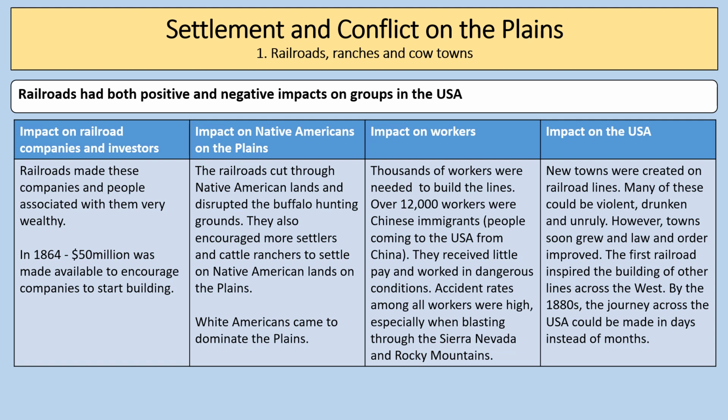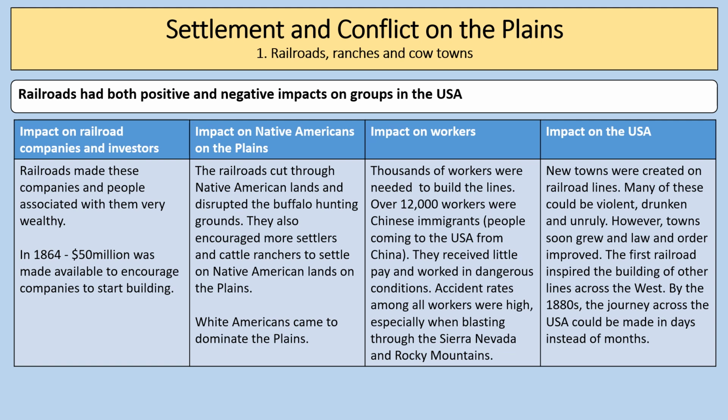In terms of impact on workers, thousands of workers were needed to build the lines. Over 12,000 workers were Chinese immigrants, people coming to the USA from China. They received little pay and worked in dangerous conditions. Accident rates were very high, especially when blasting through the Sierra Nevada or the Rocky Mountains.